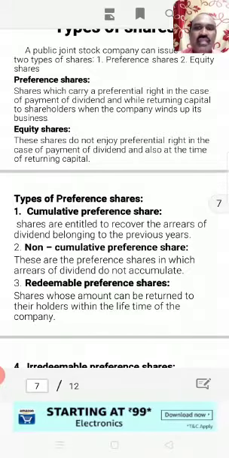Say for example, this year if company has incurred a loss, this year's dividend will be paid in the coming years, in the future years when the company makes profit. That is the type of preference share called cumulative. So, look at the meaning.